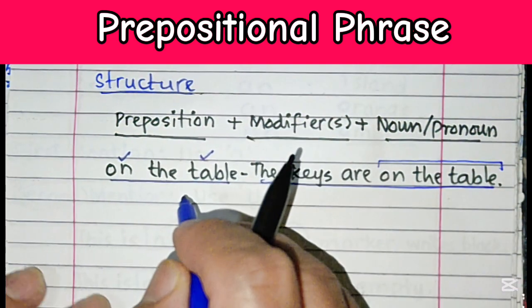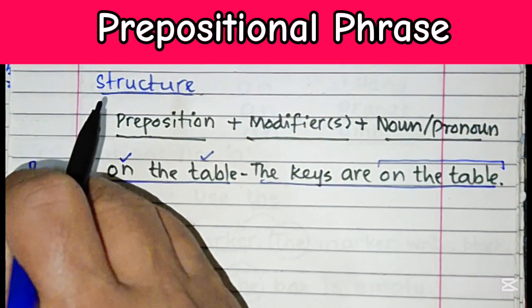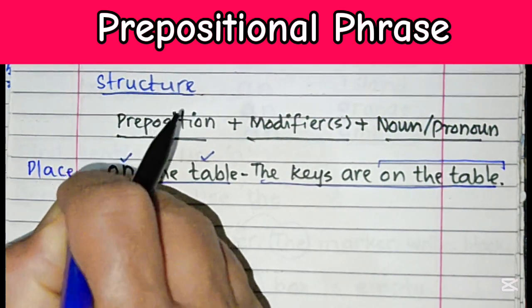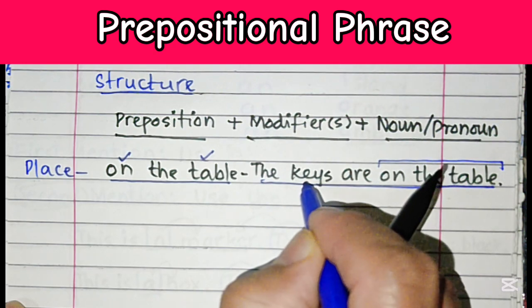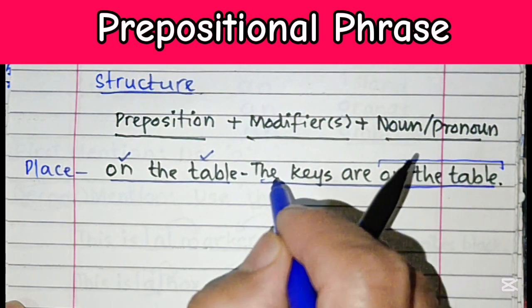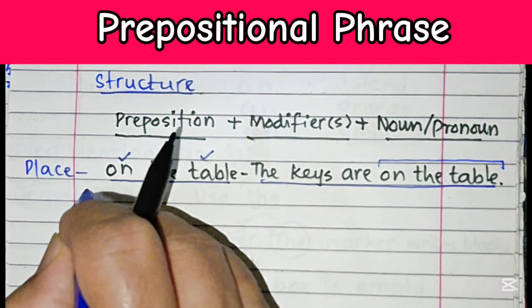So what does it reflect? It shows place. So where are the keys? The keys are on the table. If we take another example, we can easily conclude the other one.